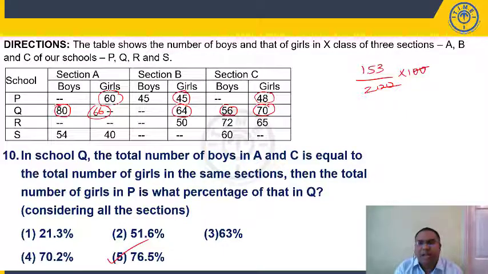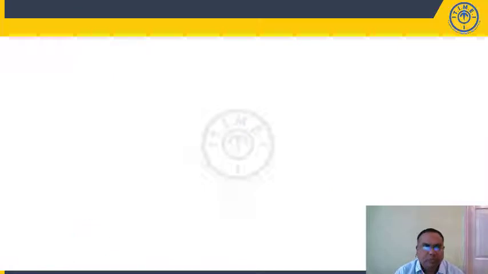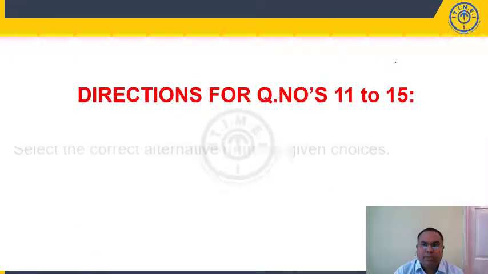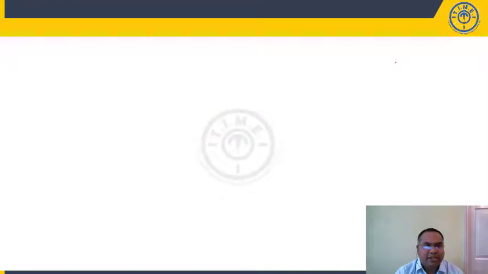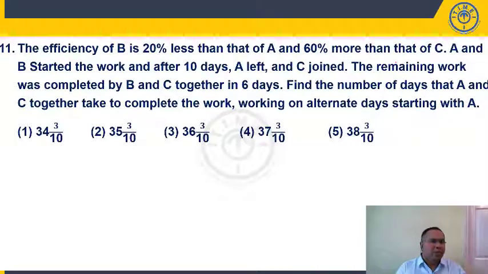If you observe here, 150 half is 75. 153 means it should be more than that. So 76.5 percentage without simplifying. Right, students? So option 5 is your answer. Question numbers 11 to 15. Select the correct alternative from the given choices. So these are individual questions. Look at question number 11.